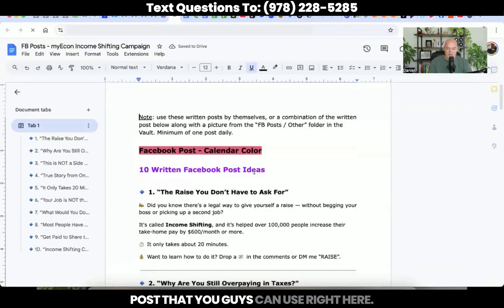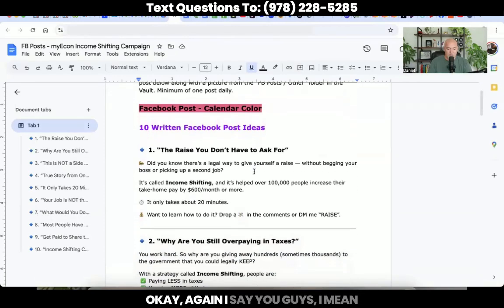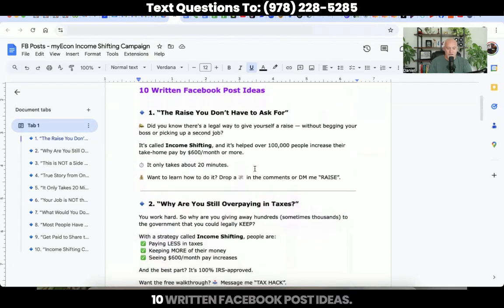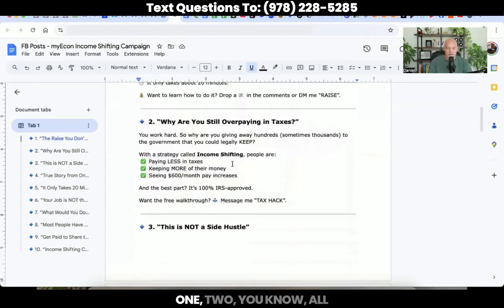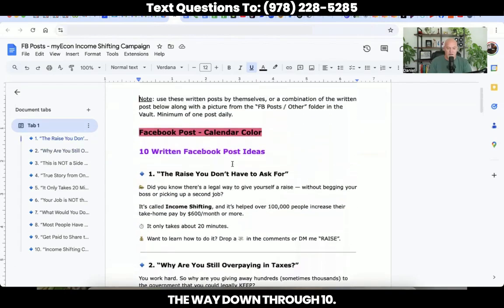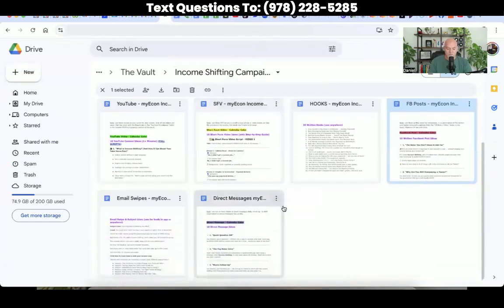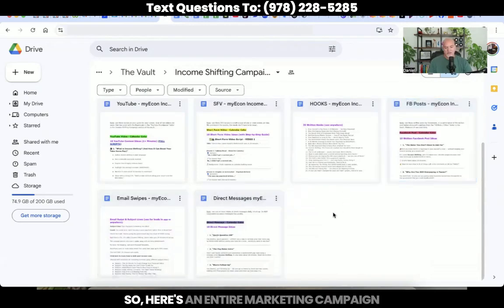Facebook posts that you guys can use right here. Again, when I say you guys, I mean the people on my team that have access to the vault. So 10 written Facebook post ideas, 1, 2, all the way down through 10. And if you're wondering why these are all color coded, I'm going to get to that in a minute. Here's the direct messages folder, email swipes. So here's an entire marketing campaign for myEcon, all on one specific product.